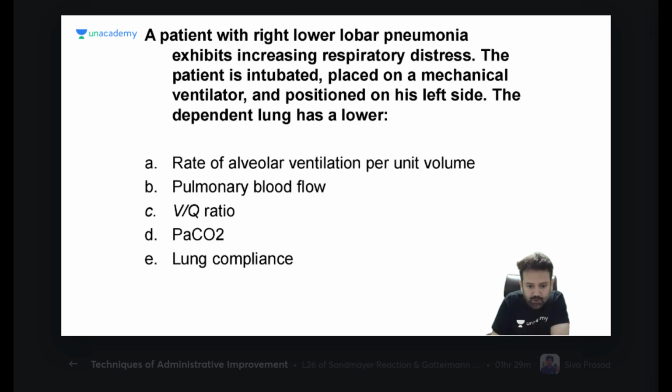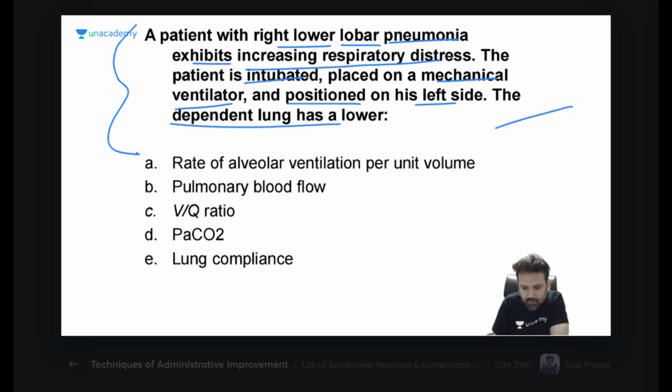Good. So next question: a patient with right lobar pneumonia exhibits increased respiratory distress. The patient is intubated, placed on the mechanical ventilator, and positioned on the left side. Now the dependent portion of the lung has lower what? Okay, let me start the poll.